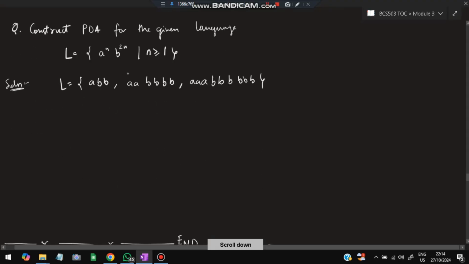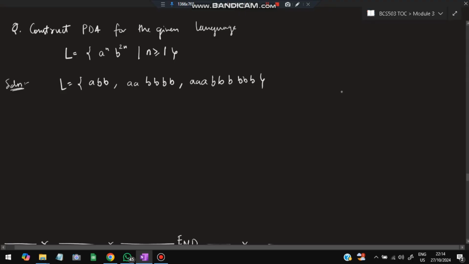Moving on to another question, which is the PDA. Here we'll have given a power n and b power 2n. This is a slightly different question. Pay attention. So here the least string is, n is greater than or equal to 1, so it will be abb, it will be aabbbb, and so on. Okay. So here the main thing which you need to do is, for each a I have to put two b's.